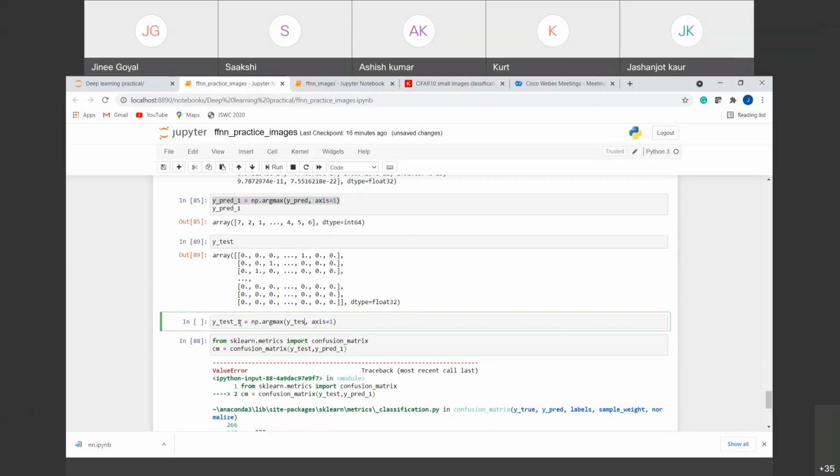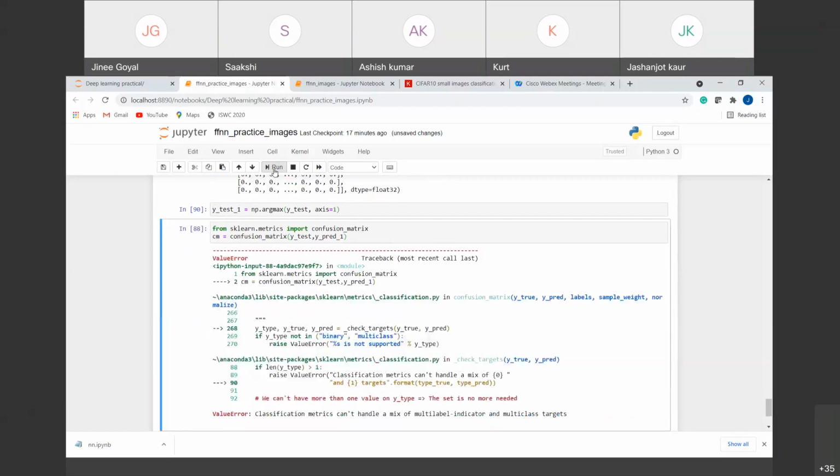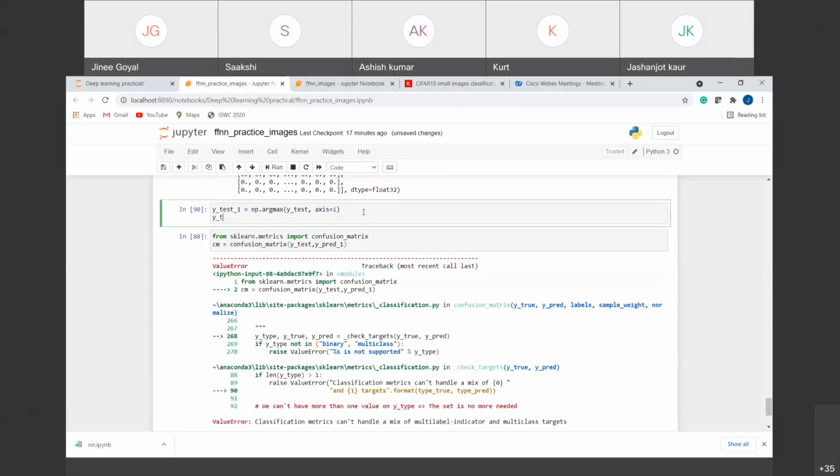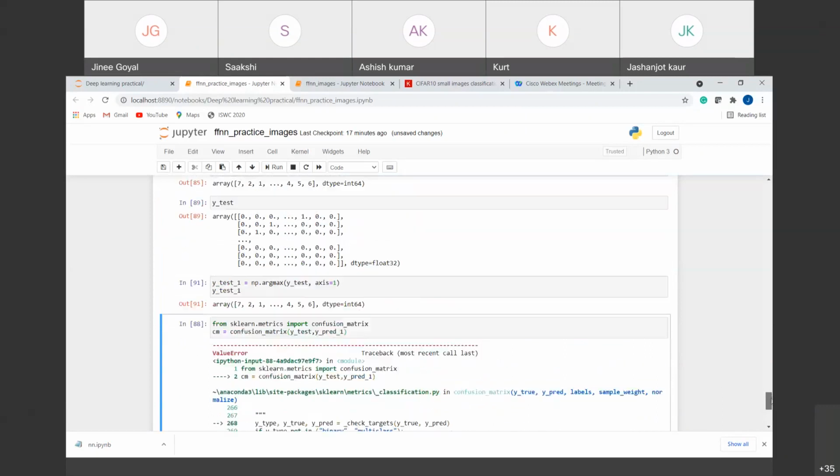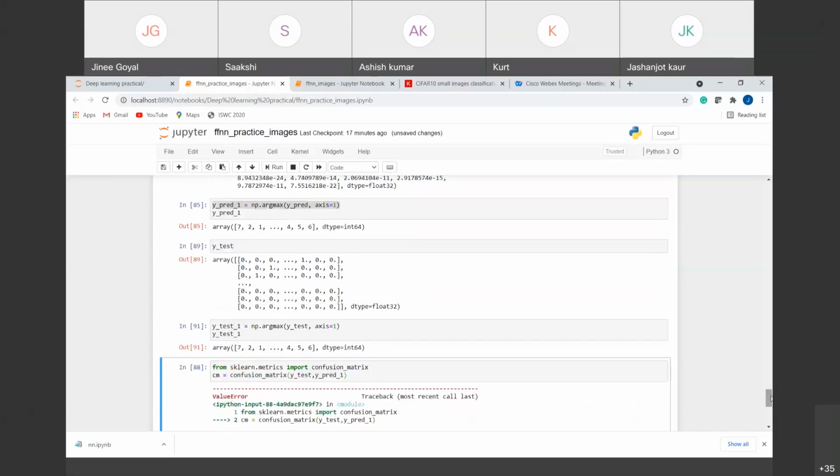Here also we have to perform the function row wise, right? So I'm running axis equal to 1. If I run this, file_1, you can see now we have gotten our classes the way we want it to be, right? Now the y_prediction 1 and the y_test prediction 1 both are matching, right?